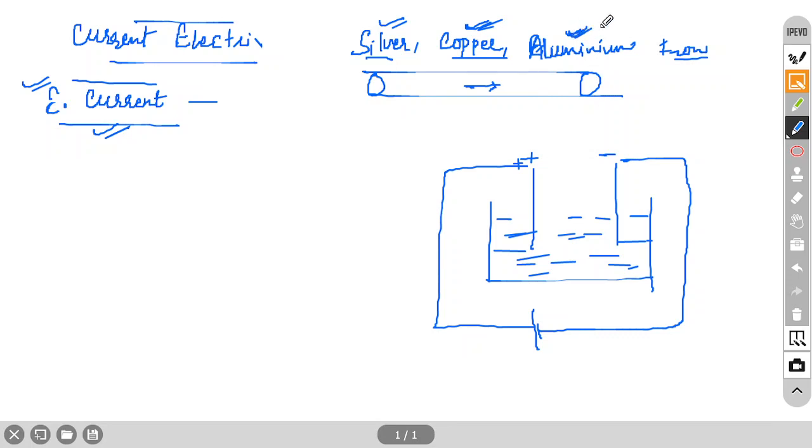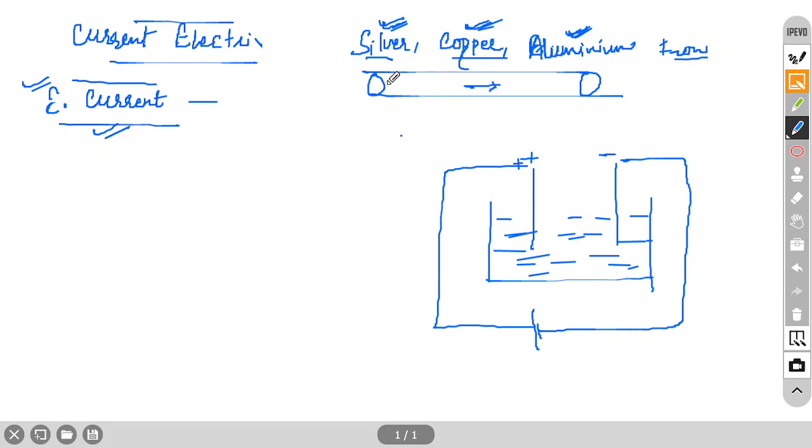That's why most of the high tension wires are made of aluminum. Copper we generally use in a domestic circuit, inside the house. Silver only in very few cases. Suppose you are making an iPhone, then you can make the circuit with silver.